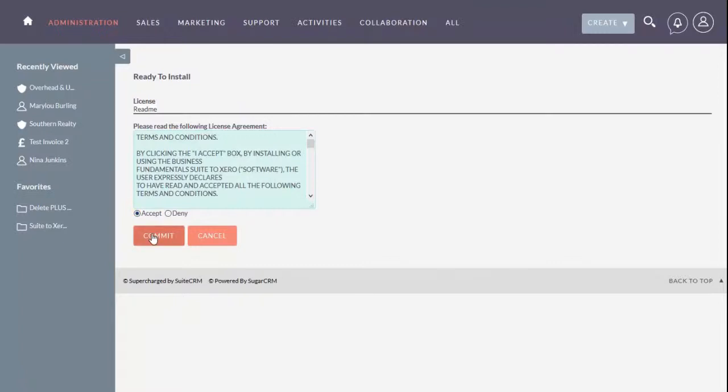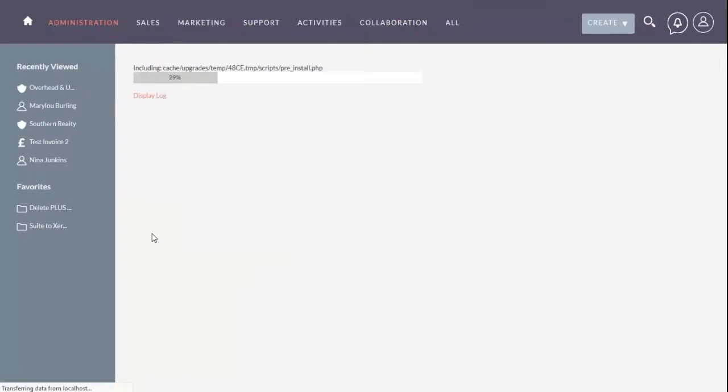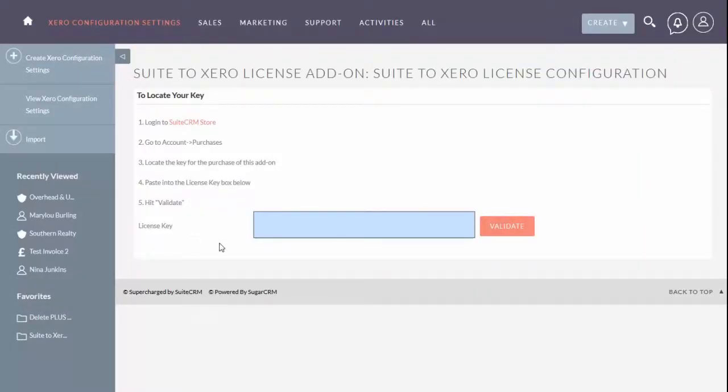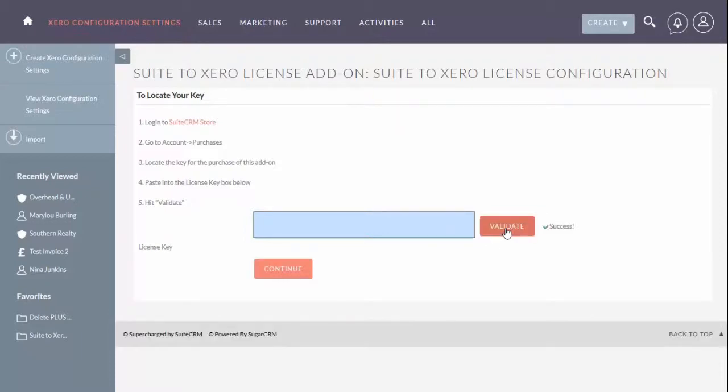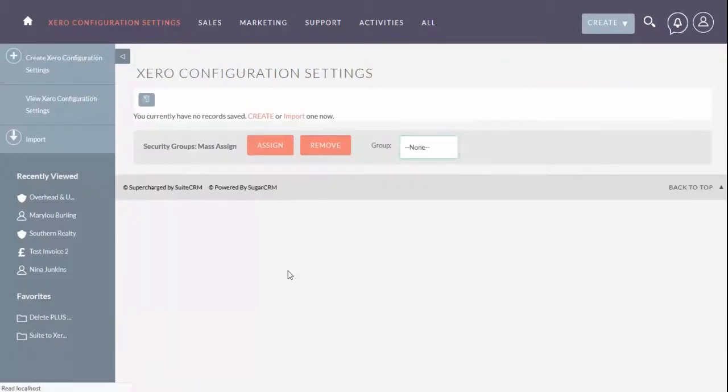Accept the license and click on the Commit button. When installation completes, you will be asked to enter your validation key. Enter the key in the field provided and click on Validate. If you get a success message, click on the Continue button and you'll be redirected to the Xero Configuration Settings